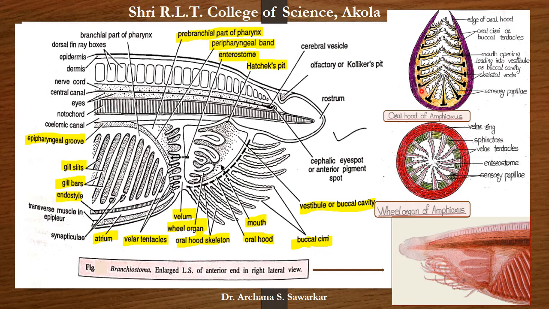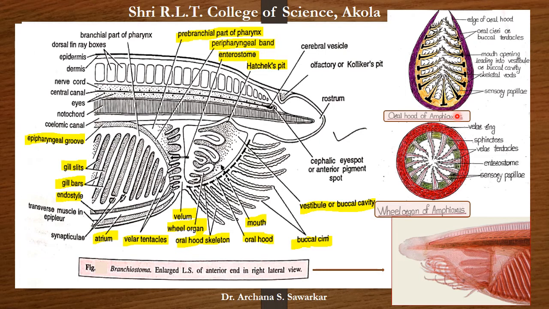And the function of this buccal cirri or oral hood is it prevents the entry of larger food material as well as the sand particle in the mouth of animal, that is Amphioxus.